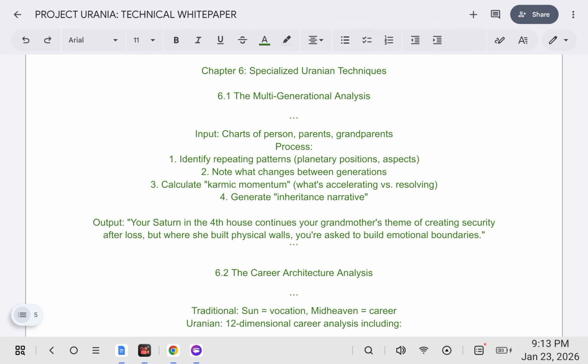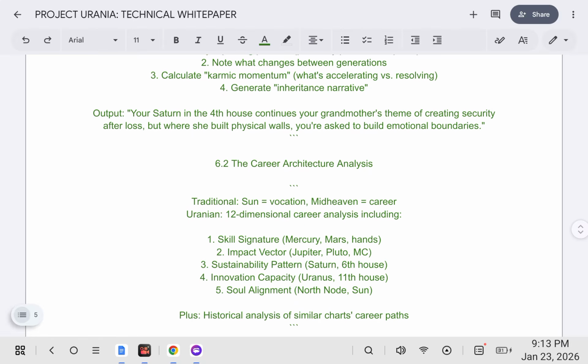Specialized Uranian techniques. The multi-generational analysis. Input: charts of person, parents, grandparents. Process: identify repeating patterns, planetary positions, aspects; note what changes between generations; calculate karmic momentum, what's accelerating versus resolving; generate inheritance narrative. Output: Your Saturn in the 4th house continues your grandmother's theme of creating security after loss, but where she built physical walls, you are asked to build emotional boundaries.